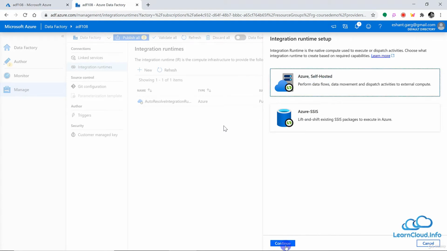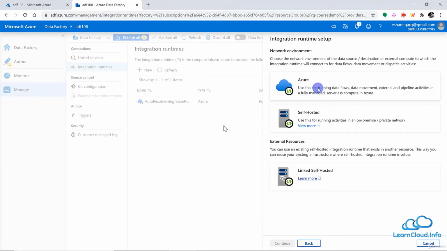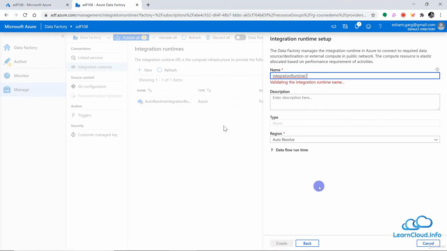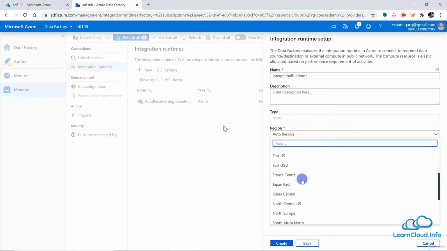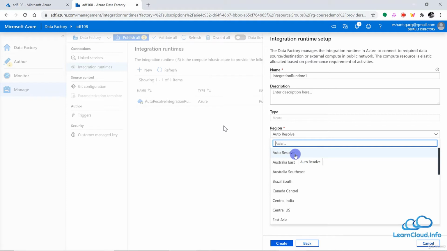So we have Azure and self-hosted. So if I select this and continue, I have option to choose Azure, which also can be similar to this default one, and I can continue here. I can provide my name, and I can provide the region, in which region I want to install this. So auto resolve means Azure will figure out by itself, but you may have some specific requirement. So for example, let's say your source and destination both are in the UK, and you don't want your data to leave the network of UK.